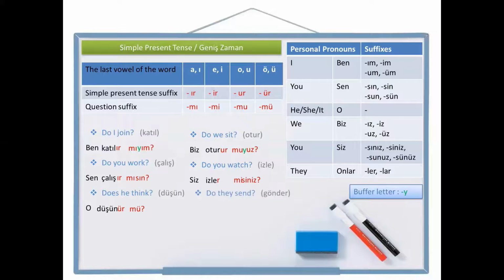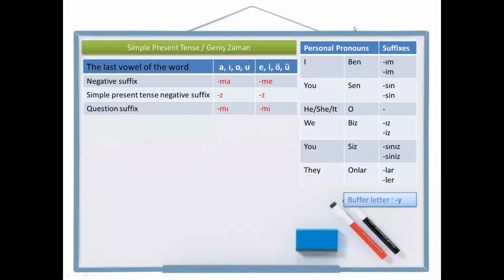Do they send? Send is gönder in Turkish. Let's write they send first. They, onlar. Send, gönder. Simple present tense suffix ir. Be careful for the person pronoun they. I need to write the person pronoun suffix right here after the simple present tense suffix, and to the end I'm going to write the question suffix. Onlar gönderirler mi? Do they send?